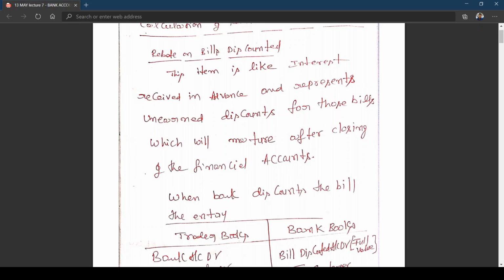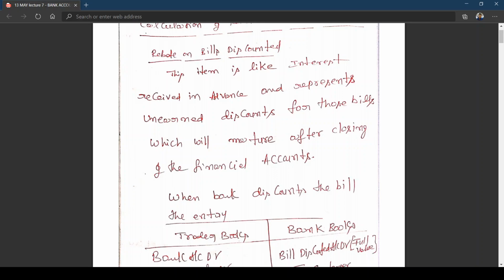So don't worry about it. You have learned that in final accounts. Income received in advance or unearned income. What is the treatment for unearned income or income received in advance? What is the entry for income received in advance? You forget about rebate on bills discounted. Let me take you to final accounts adjustment. What is the entry for income received in advance? Income account debit to income received in advance. Am I right? You learned that.